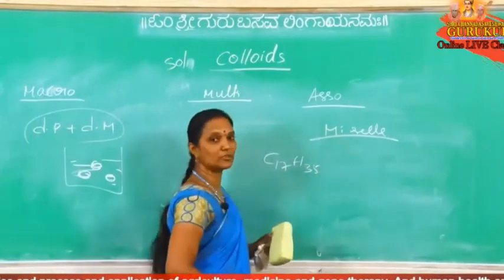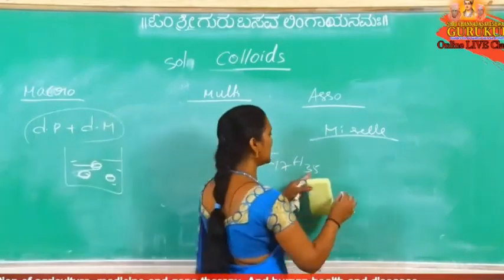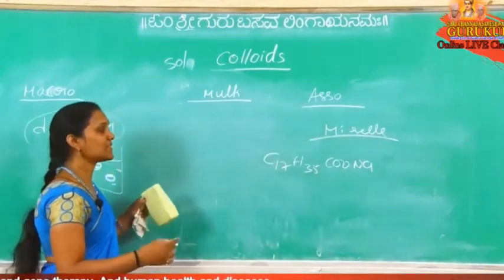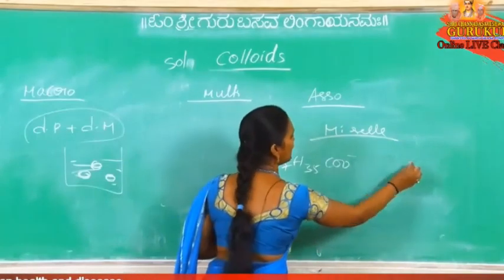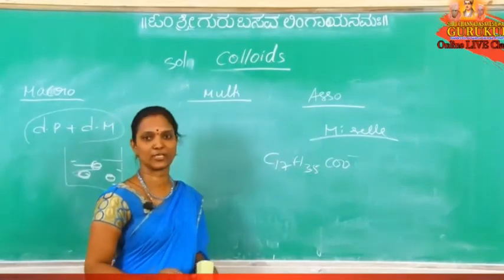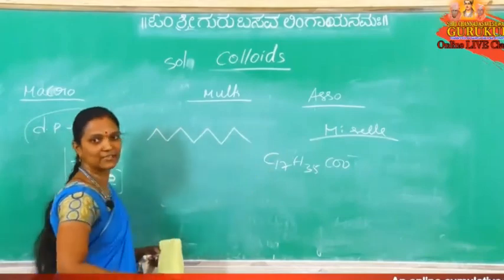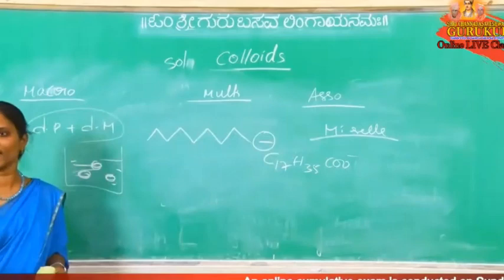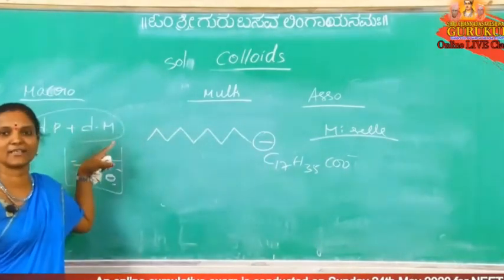Here I am going to give three very important points, so listen carefully. C17H35COONa is soap. If this soap dissolves in water, it decomposes to C17H35COO minus and Na plus. Na plus is a spectator, not involved in this. The C17 is a long chain, which we take as the tail, and COO minus is the polar head.